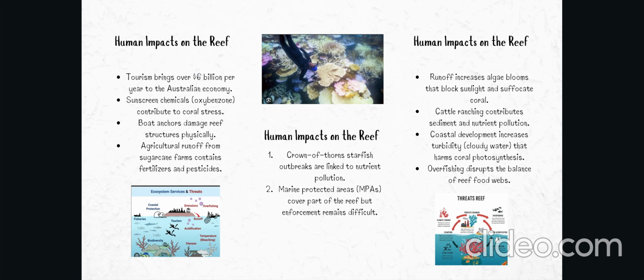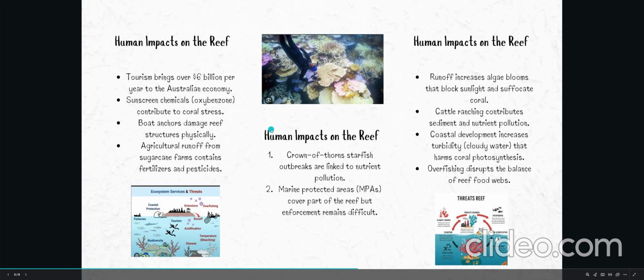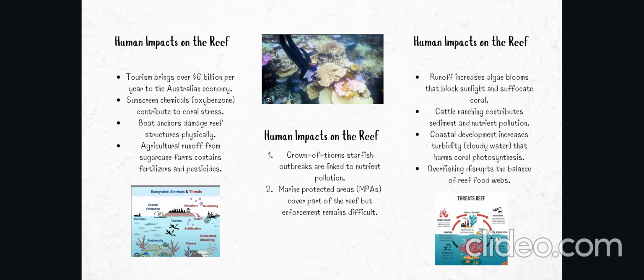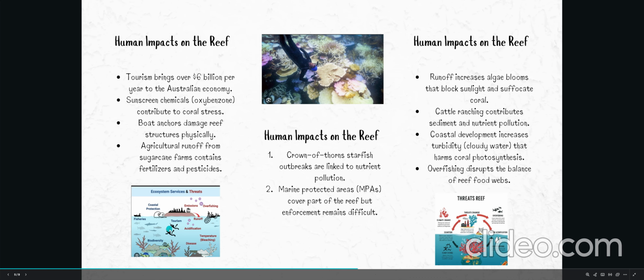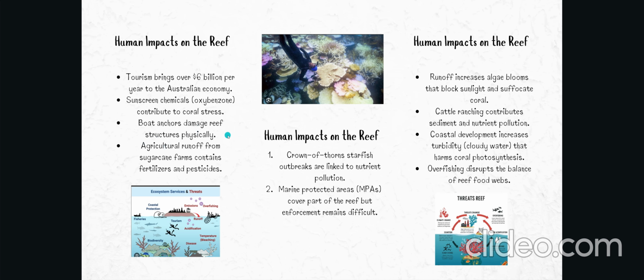Okay, and how do humans impact the reef? Tourism brings over 6 billion per year to the Australian economy, and sunscreen chemicals contribute to coral stress. Tourists cause pollution, as you can see up here, and going inside just affects the reef. Naturally, boat anchors, when dropped, damage the reef. Agricultural runoff: sugarcane farms contain fertilizers and pesticides which affect the reef.